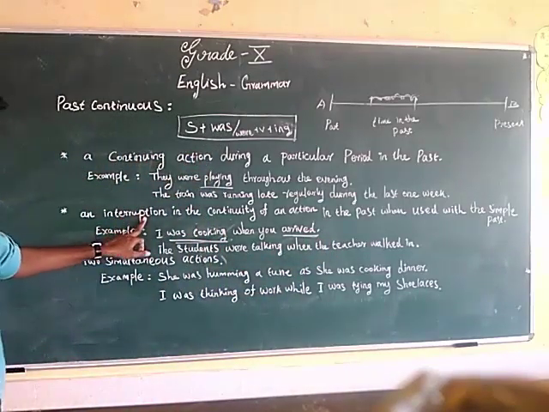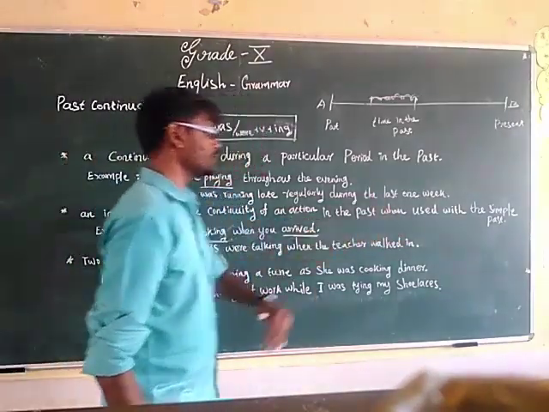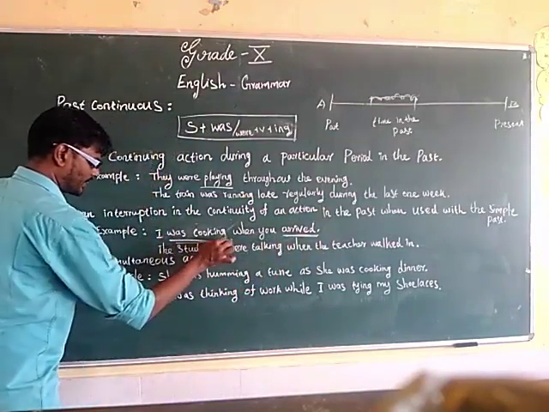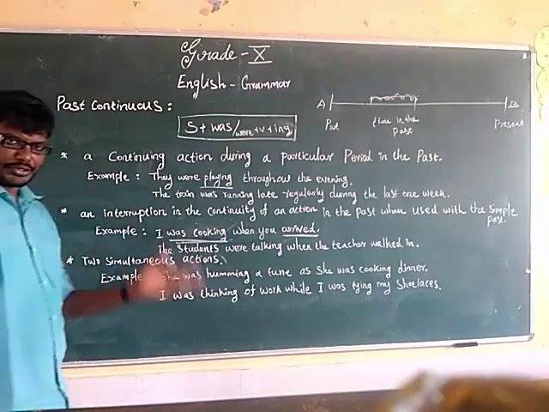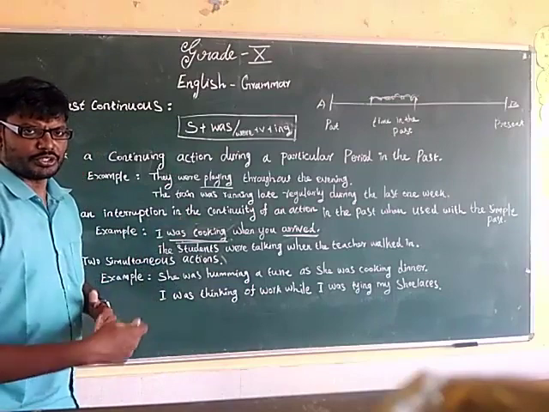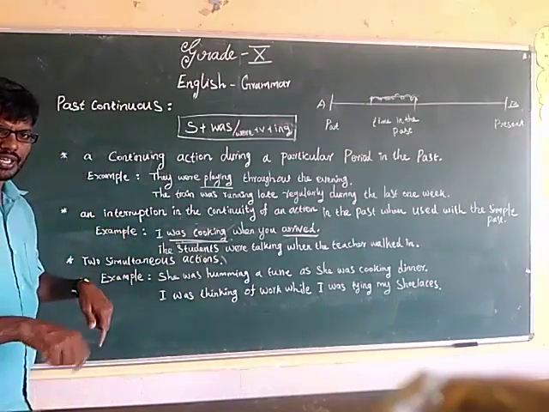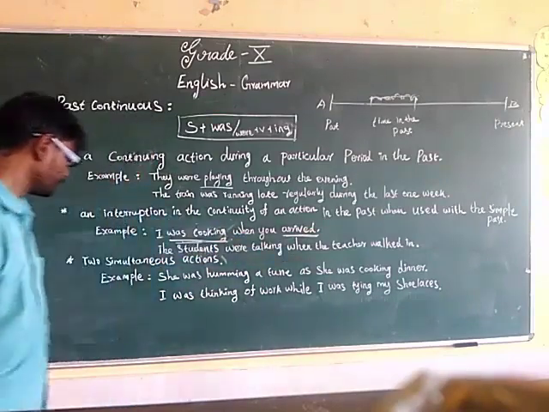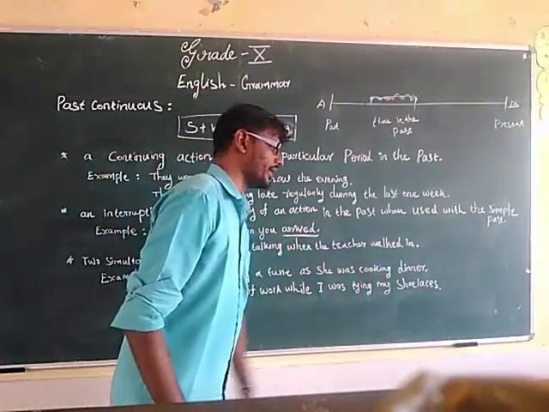So an interruption in the continuity of an action in the past when used with the simple past tense. When you use the simple past tense arrived, the action I was cooking is interrupted. So I was cooking when you arrived. We were watching TV when you called. When you called me, we were watching TV. I was cooking when you arrived. One more example. The students were talking when the teacher walked in.